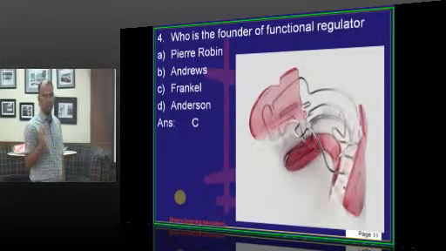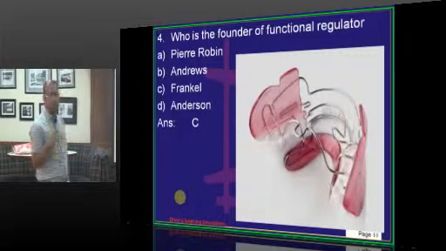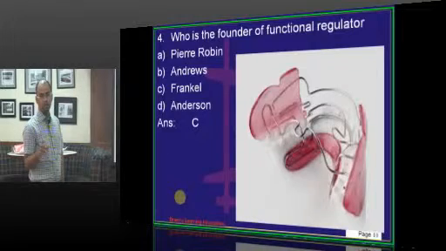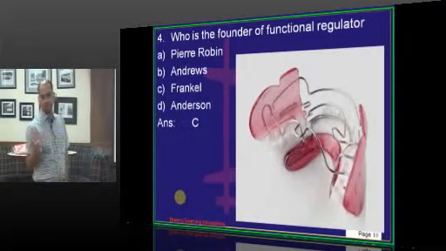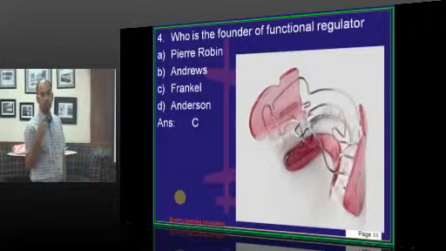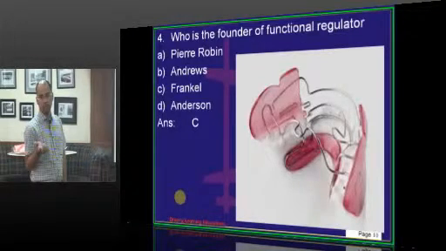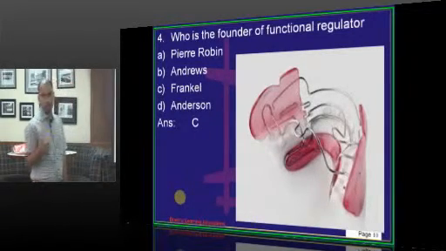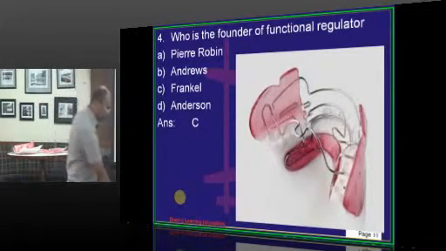FR2 is used in class 2 division 1, FR3 in class 3, similarly FR4 and FR5. FR5 is used with headgears, FR4 is used in a bimaxillary protrusion or an open bite, where you use only the occlusal rest. So there are 5 types of Fränkel based on the skeletal cases.